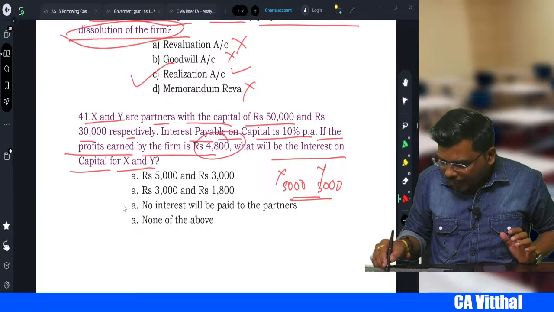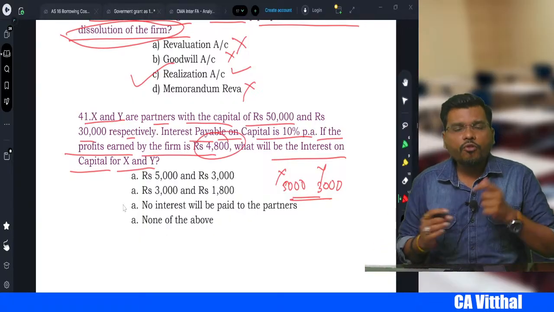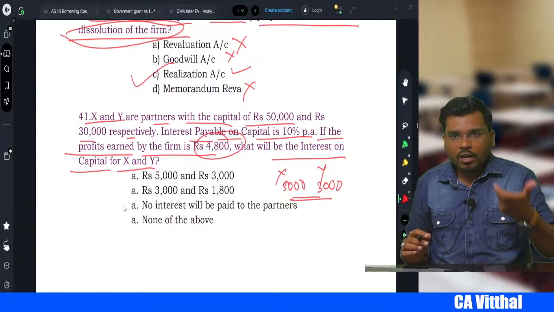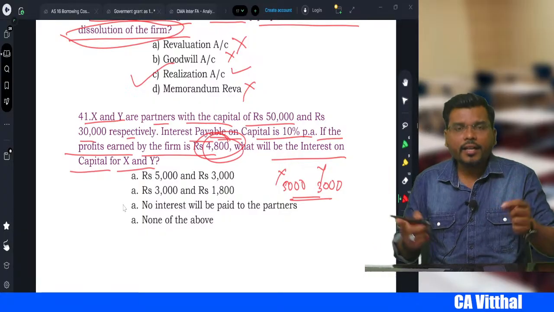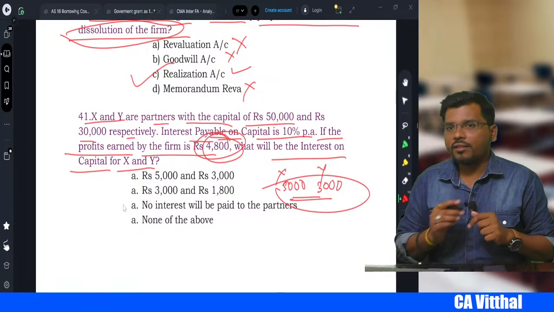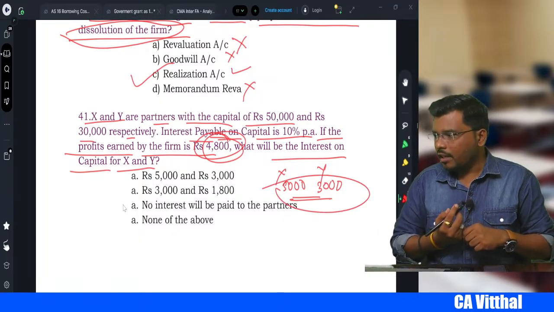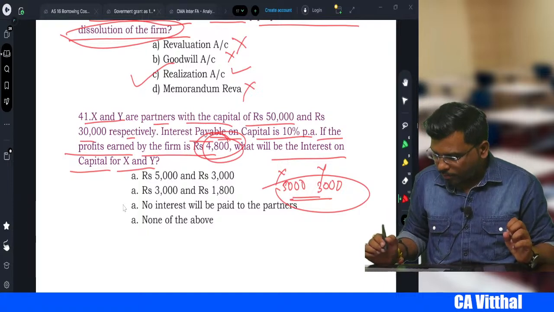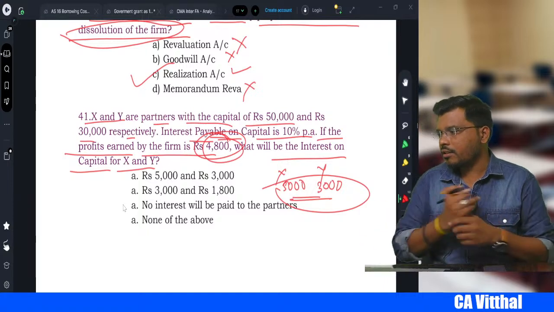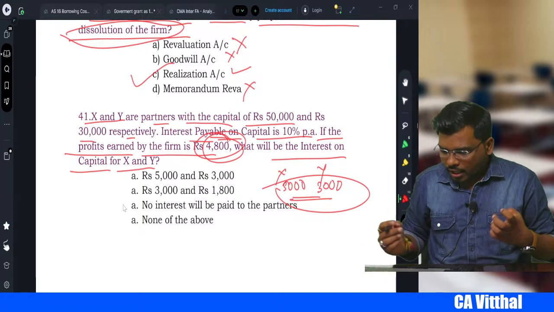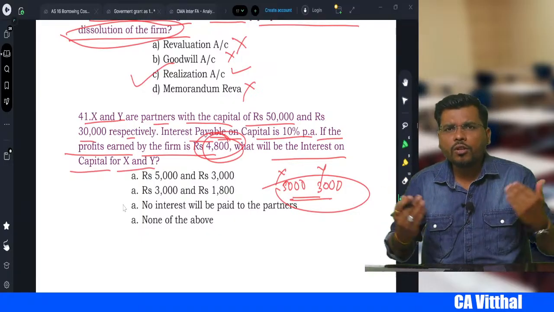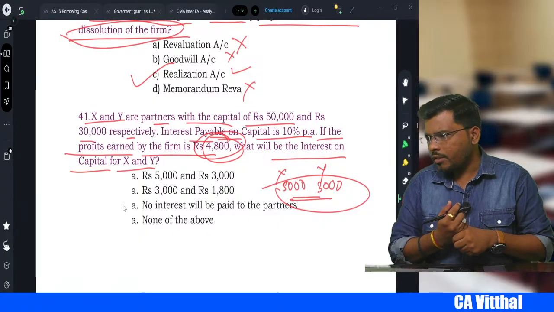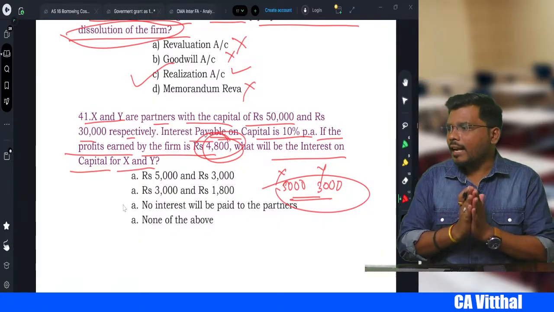But do we have 8,000 profit? No. We have only 4,800 profit. Then what should you do? You should distribute this 4,800 in the ratio of their interest on capital. Yes, Harish, that is not the correct answer, because you don't have 8,000 profit. If you don't have 8,000 profit, how can you give 8,000 interest on capital? So what will be the correct answer here?